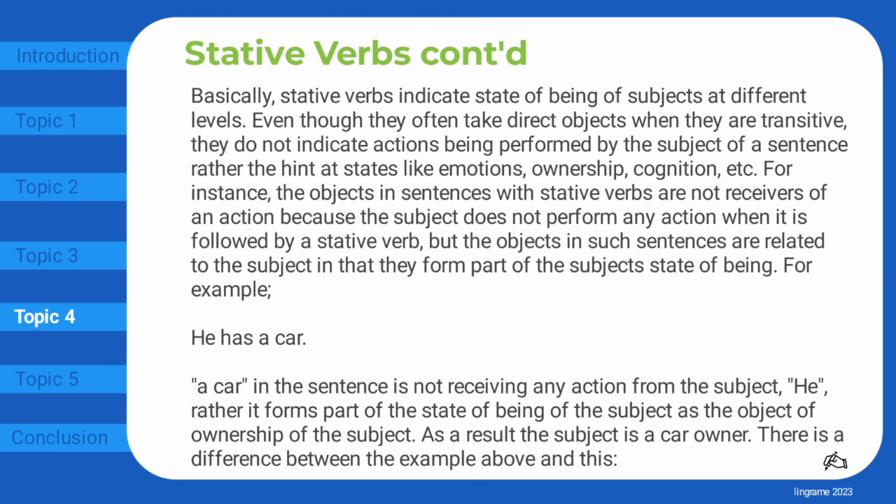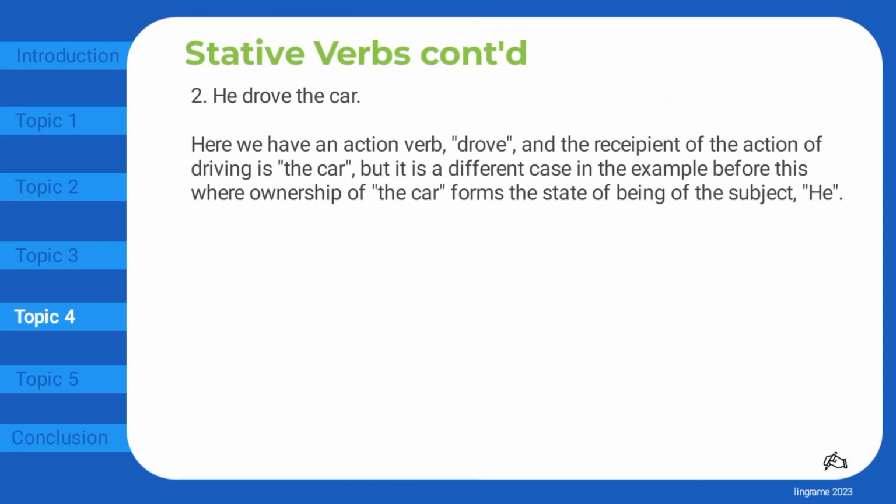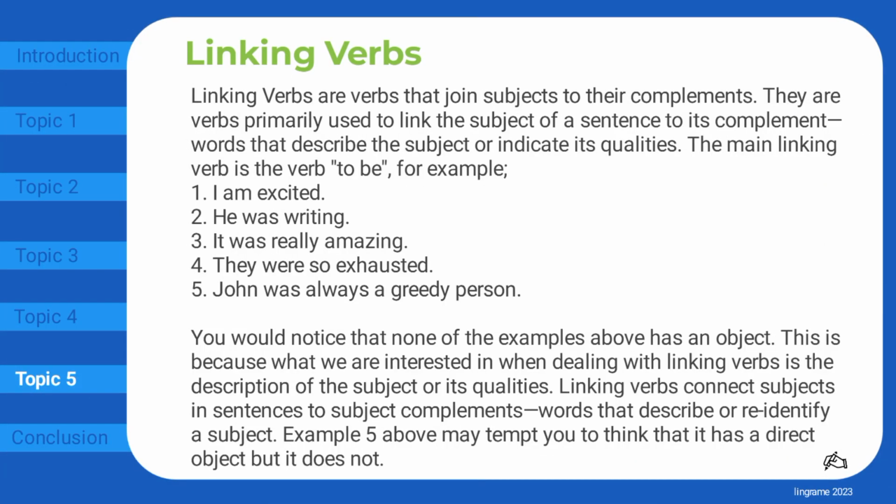For example, he has a car. A car in the sentence is not receiving any action from the subject, he, rather it forms part of the state of being of the subject as the object of ownership of the subject. As a result, the subject is a car owner. There is a difference between the example above and this: he drove the car. Here we have an action verb, drove, and the recipient of the action of driving is the car, but it is a different case in the example before this where ownership of the car forms the state of being of the subject, he.